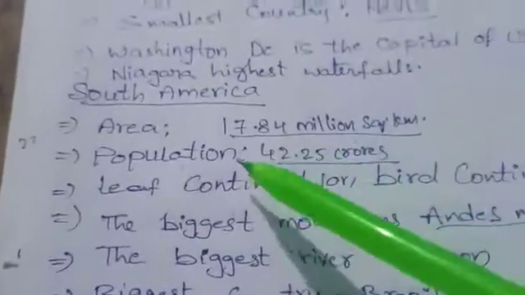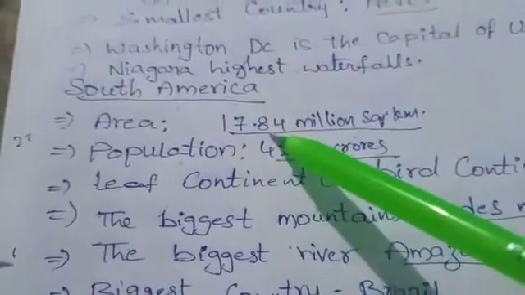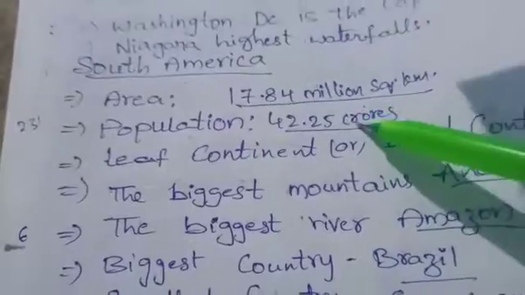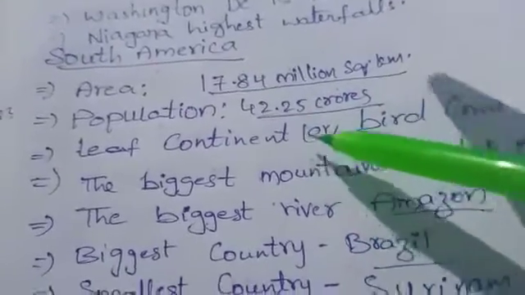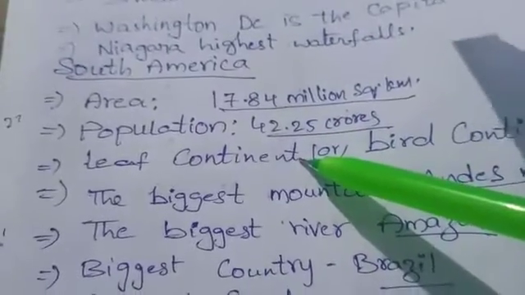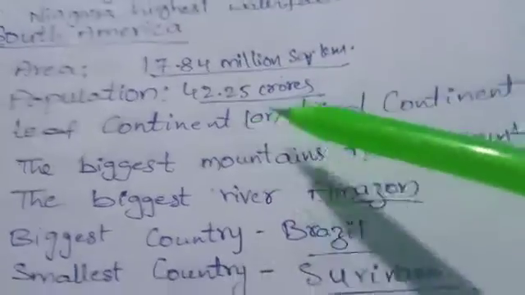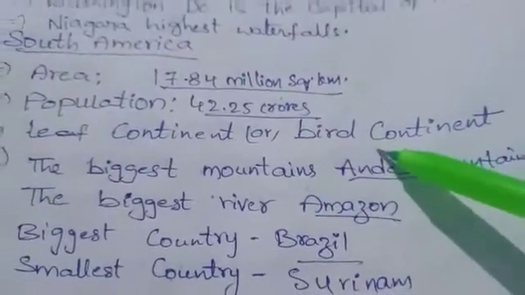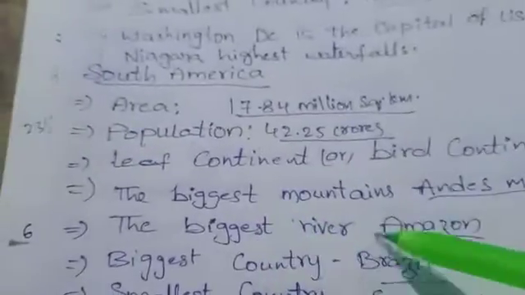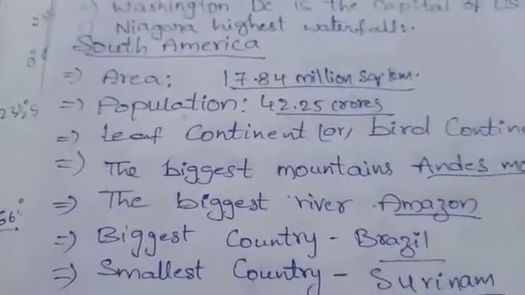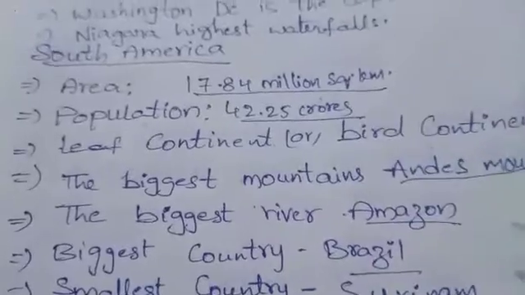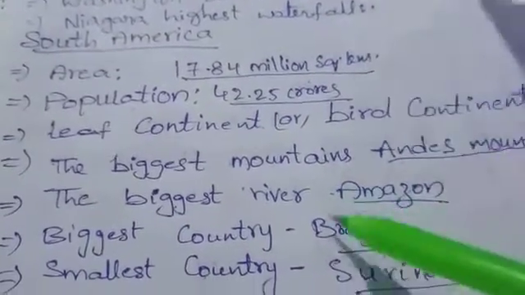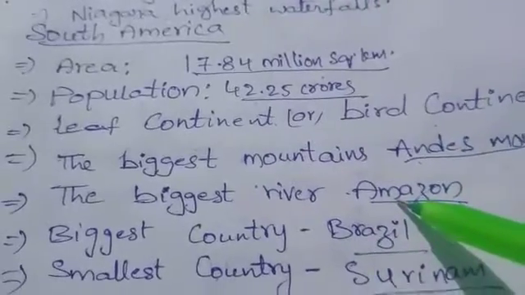Next, South America. The area of South America is 17.84 million square kilometers, the population is 42.25 crores, and it is also famous by the name of leaf continent because it is leaf-shaped, and it is also famous as the bird continent because we find a number of birds in South America. The biggest mountains, the Andes. The longest mountains, the Himalayas, are in India. Biggest mountains, the Andes. Next, the biggest river, the Amazon.